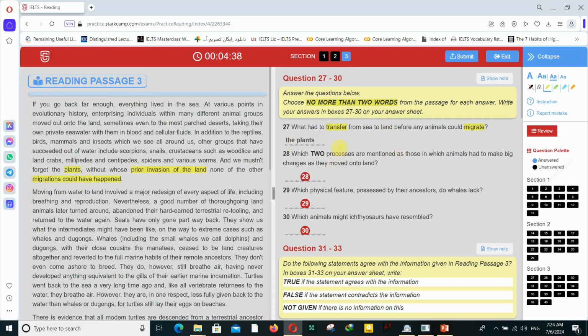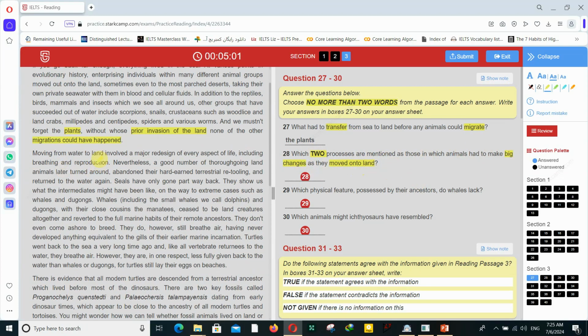Now I go for question 28, because now I should have highlighted keywords about this question. Which two processes are mentioned as those in which animals had to make big changes as they moved onto the land? Moved onto the land. Okay, big changes, moved onto the land. Moving from water to land involved a major redesign.